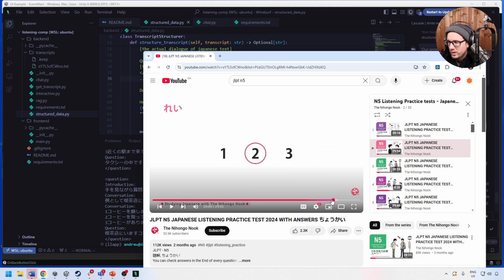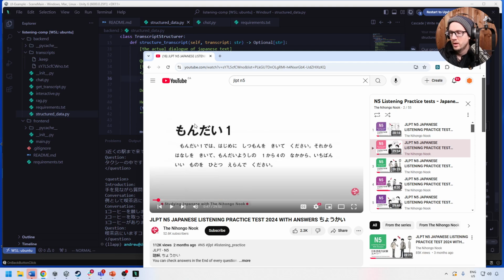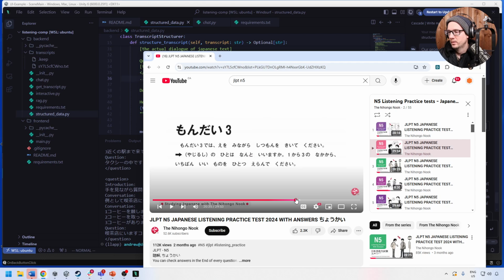The last one's a little bit weird. I think maybe because the format of the question changes. Here it is. Oh, there's 3 types of question formats. The Mondai 3. Right? So this is where we're running into a problem, because I didn't realize that there's a section here. This is Mondai 1, so like question 1. So this is going to follow a particular format of 1 and 4, right? And so then in here, we have 3, and this follows a different format.